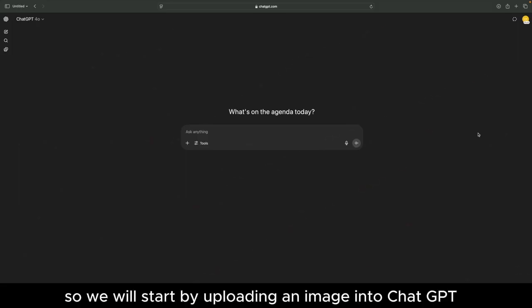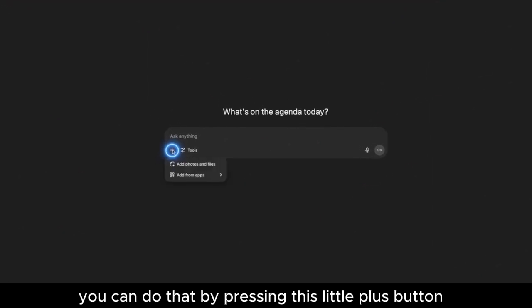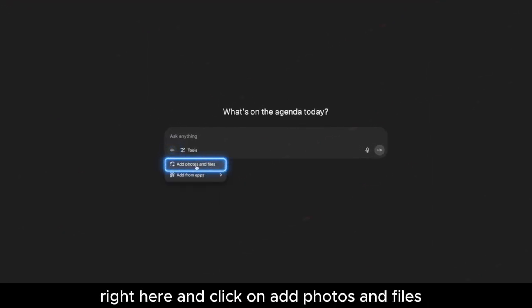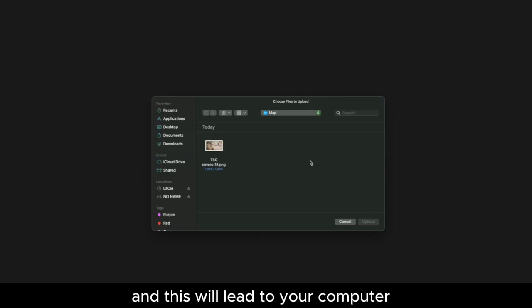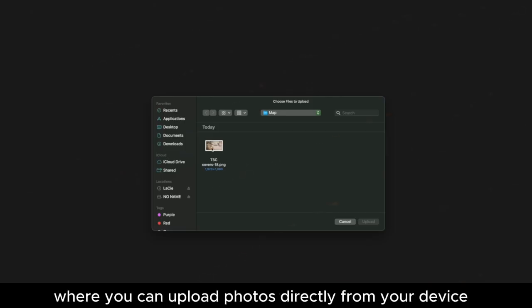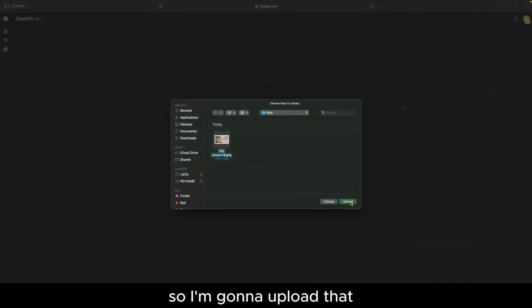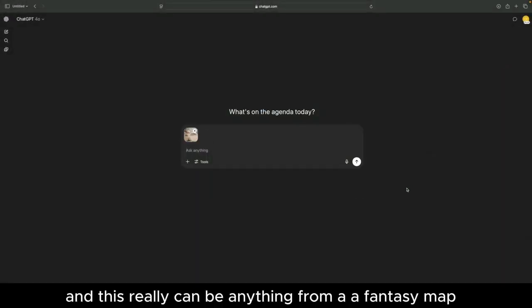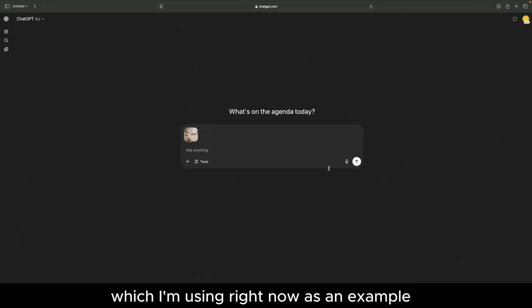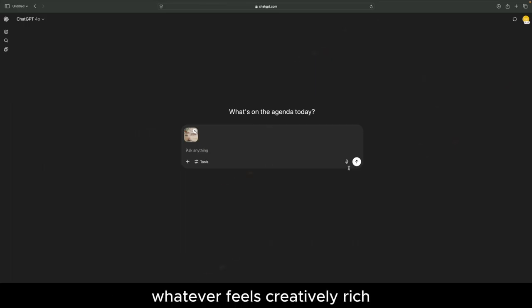So we will start by uploading an image into ChatGPT. You can do that by pressing this little plus button right here and clicking on Add Photos and Files. And this will lead to your computer where you can upload photos directly from your device. I have this photo already prepared, so I'm going to upload that. And this really can be anything, from a fantasy map, which I'm using right now as an example, or even an old book cover or an abstract, whatever feels creatively rich.